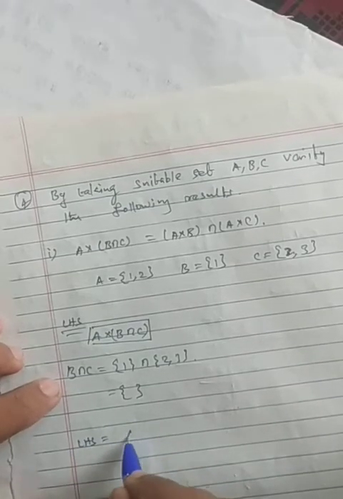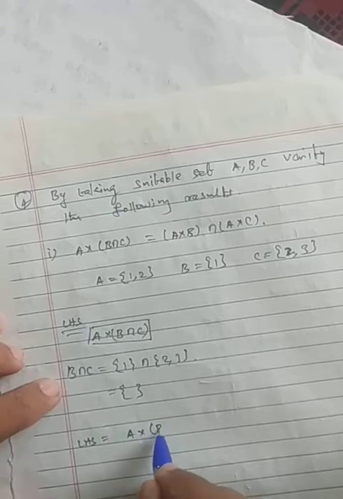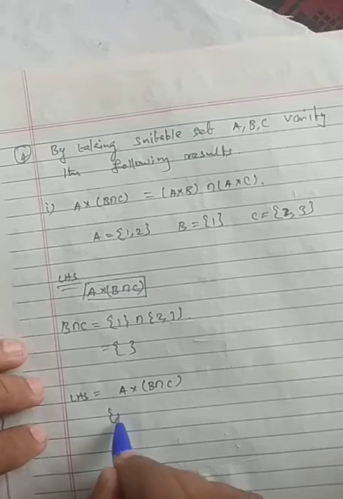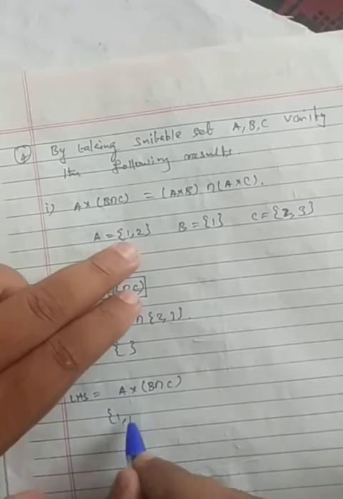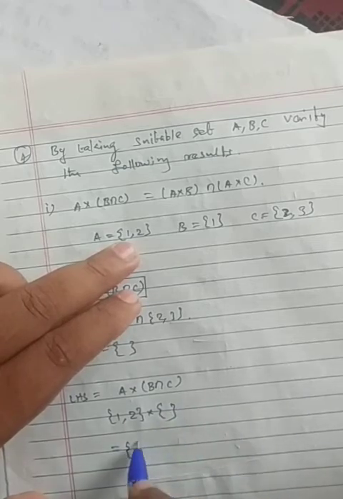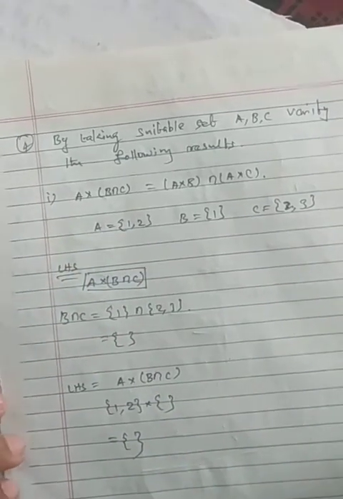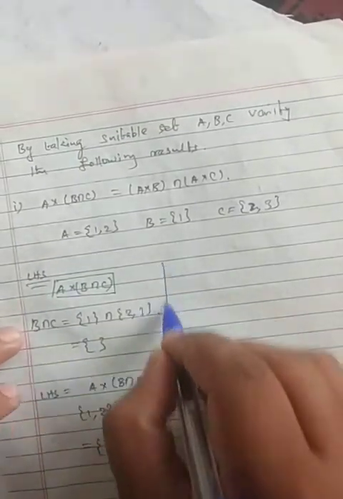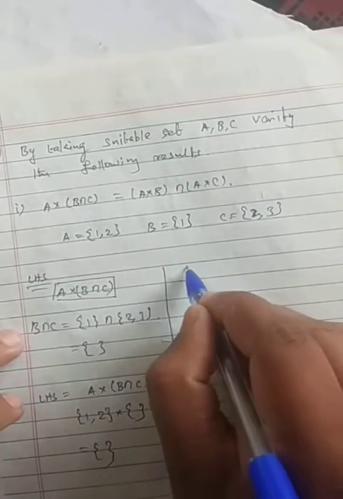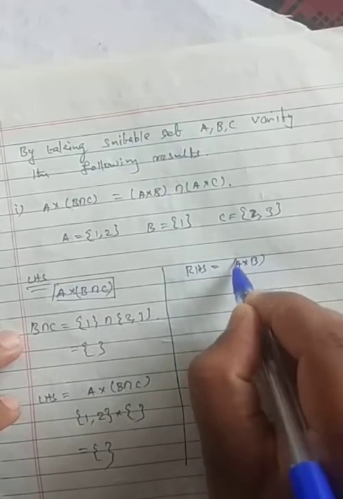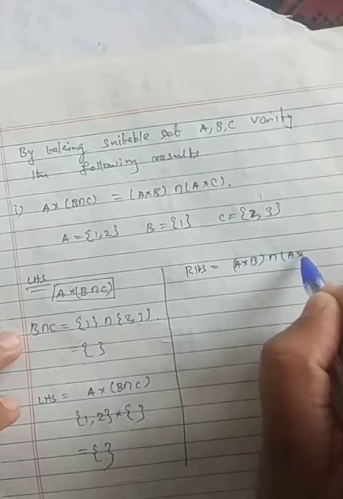Again, the LHS I want to do now: A cross (B intersection C). A value is 1, 2, and you are crossing with nothing. So the answer will be nothing, because there is no element to make a cross with. That's why the answer is coming nothing here. This is the LHS.